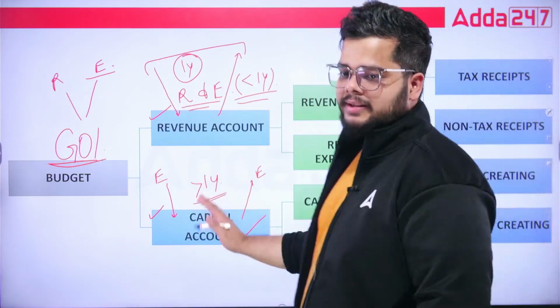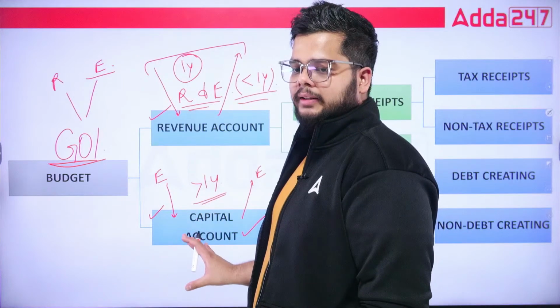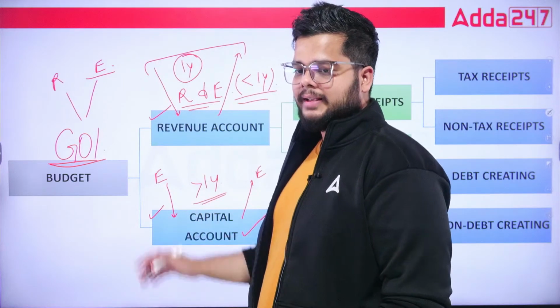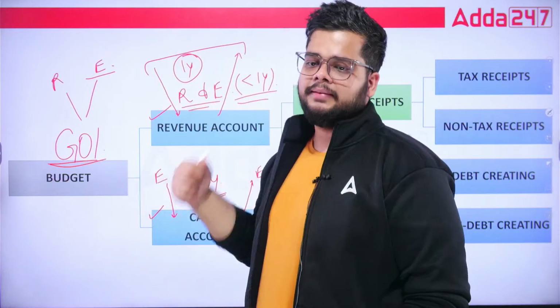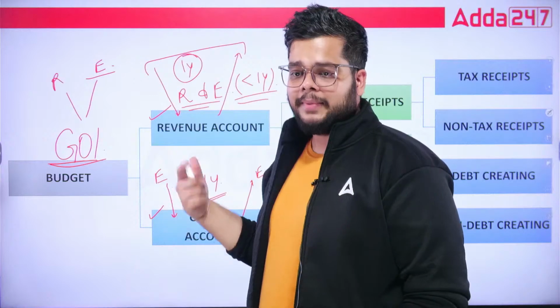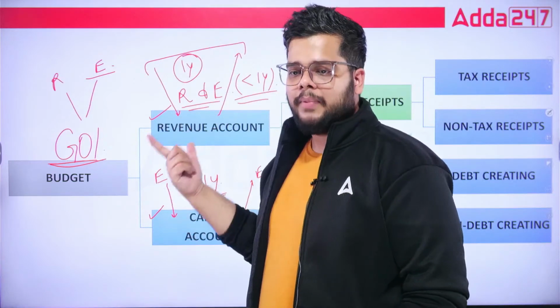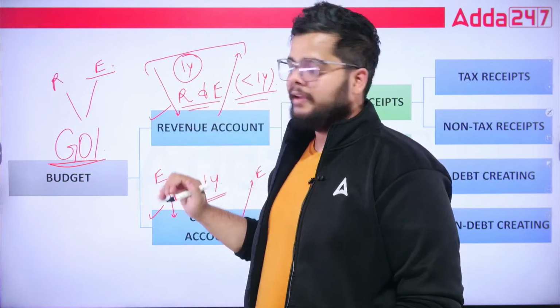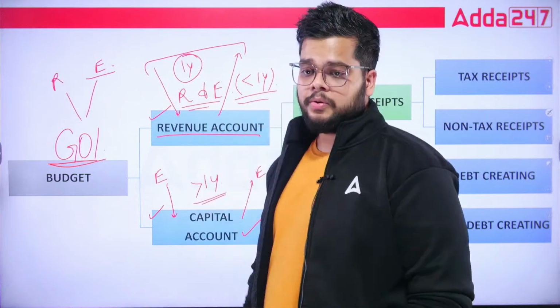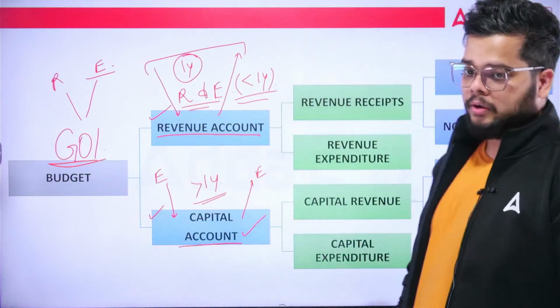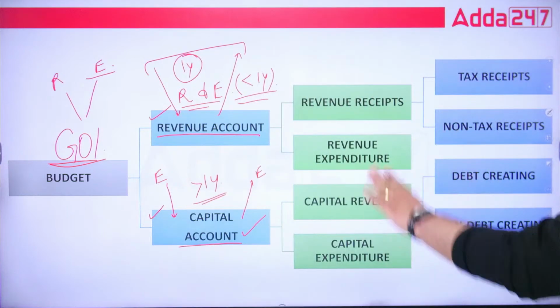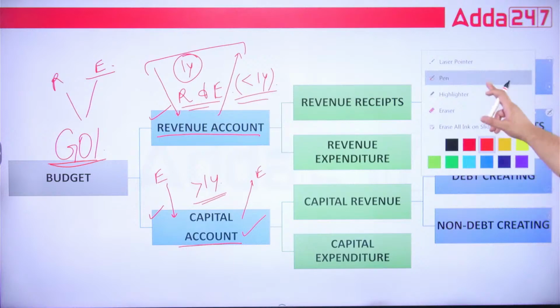All those transactions will be covered under the capital account. Transactions happening on daily basis, monthly basis, bi-monthly, quarterly, semi-annually or annually, they will fall under revenue account. Otherwise, they will fall under the capital account. Okay. So, I hope this particular differentiation is now clear.